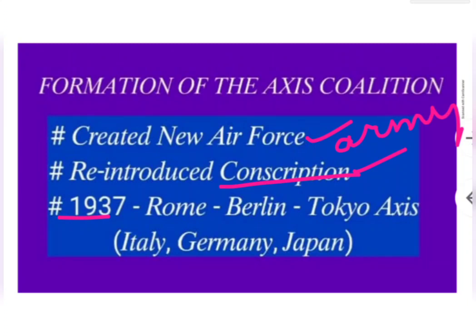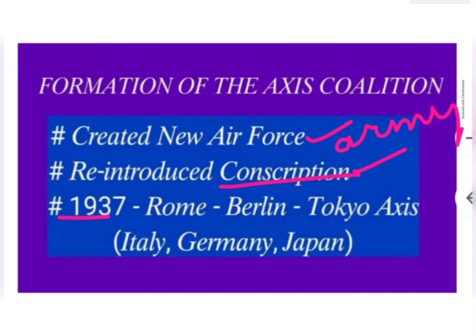Yes, he violated the Treaty of Versailles. Moreover, he created a new air force. Then moreover he reintroduced conscription. What does conscription mean? Army. In the year 1937 he signed Rome, Berlin, Tokyo Axis. So this much only. This resulted in the Second World War. This man's attitude led to the Second World War.